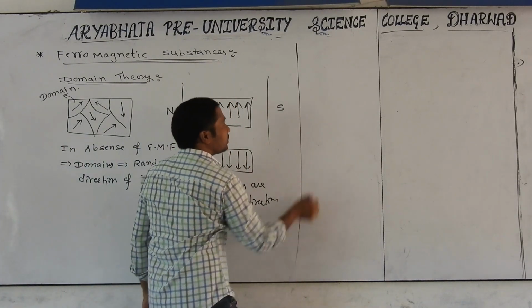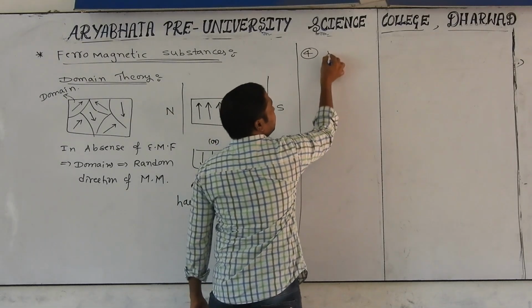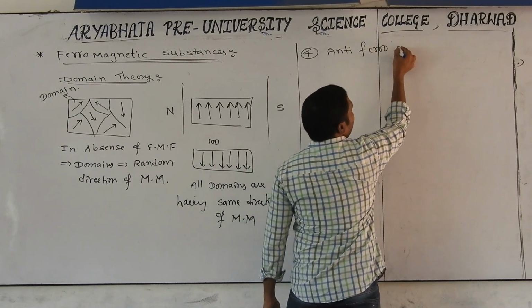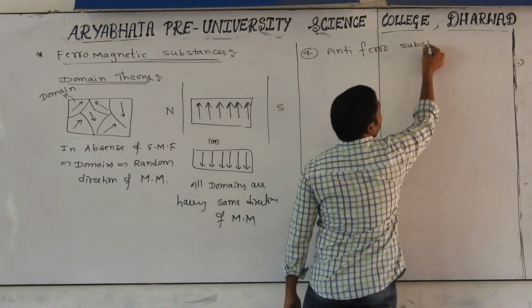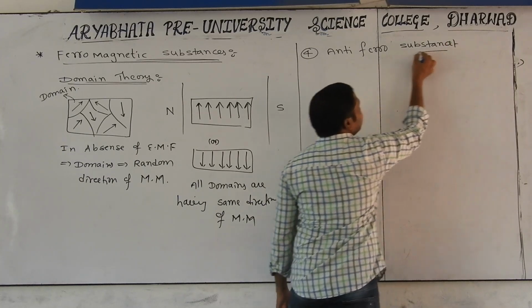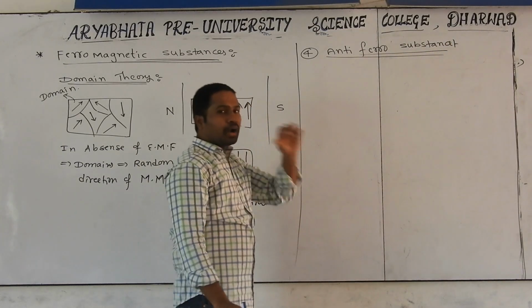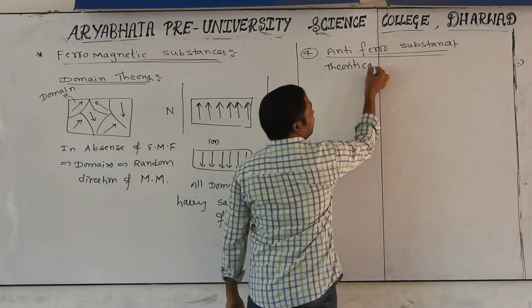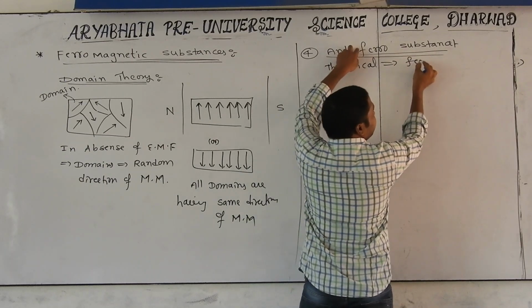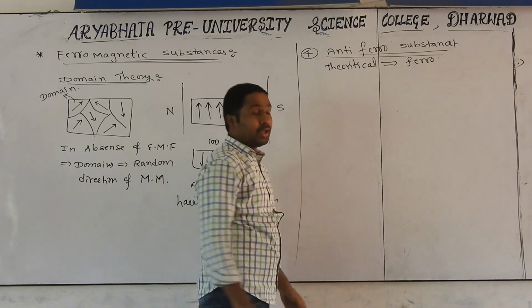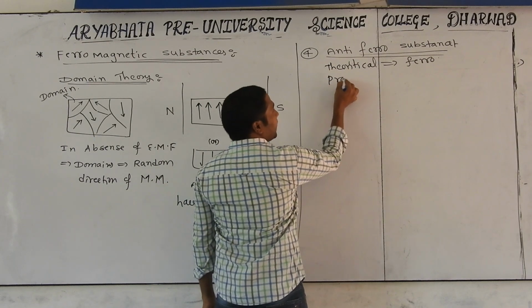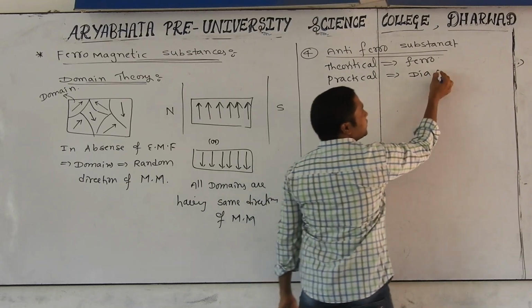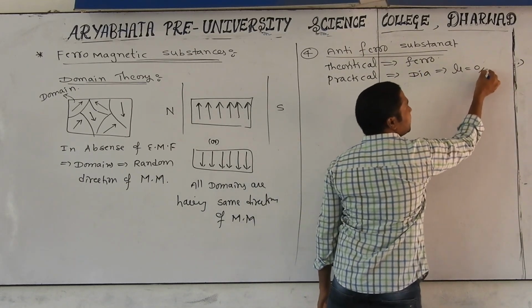Now we are discussing the fourth category, the antiferromagnetic substances. What is the theoretical definition for this? You have one substance which, theoretically, we are expecting to be a ferromagnetic substance. But when it comes to practice, what happens? It behaves like a diamagnetic substance, means its net moment will be 0.